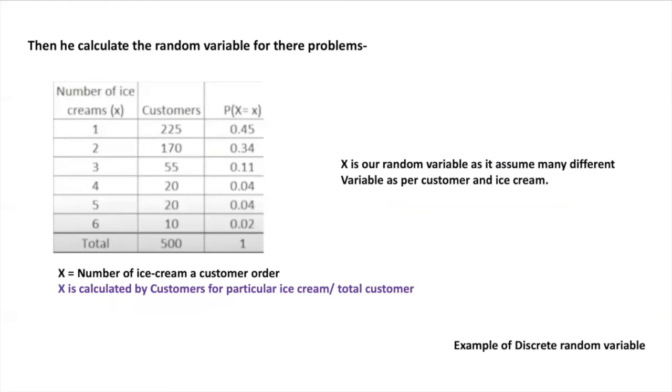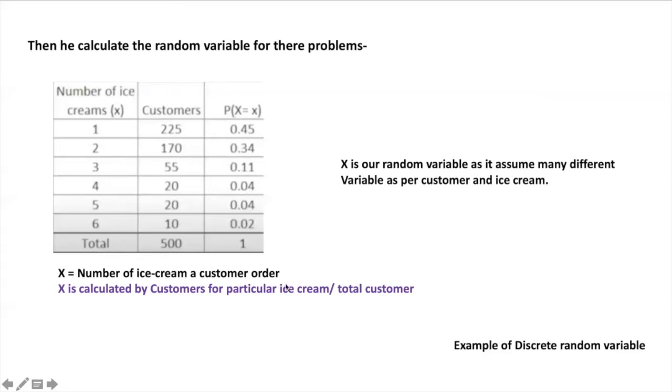Then he calculates the random variable for his business. The random variable is denoted by x, which can be calculated by dividing the customers for a particular ice cream count by the total customers, meaning 225 by 500 is given for one ice cream as 0.45, and so on. Like 170 by 500 for two ice creams is 0.34. X is our random variable as it can assume many different values as per customer and ice cream. So we can see that they are all different values and some are the same.